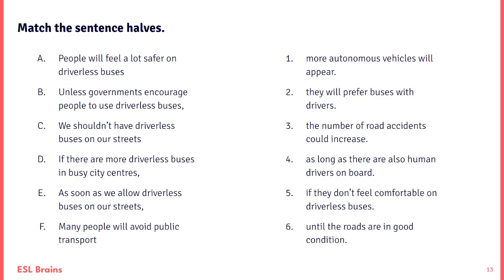If there are more driverless buses in busy city centres. As soon as we allow driverless buses on our streets. And finally, many people will avoid public transport. So maybe pause the video, have a look. We're going to connect A, B, C, D, E, and F to 1, 2, 3, 4, 5, 6. I'll give you a minute, have a look at it, and then we'll get back to it, okay?